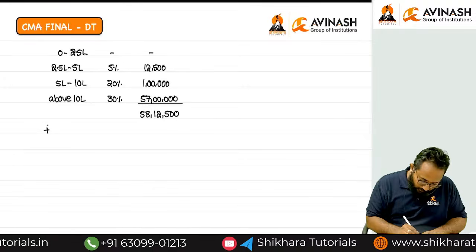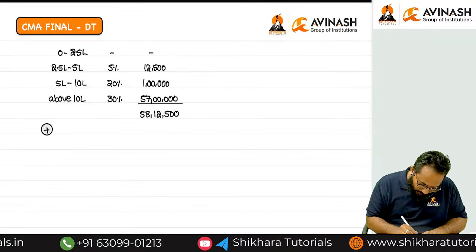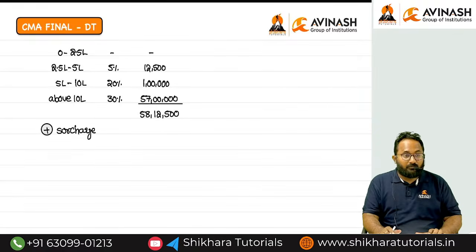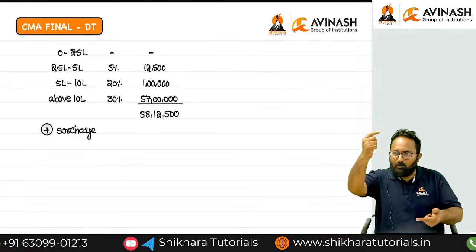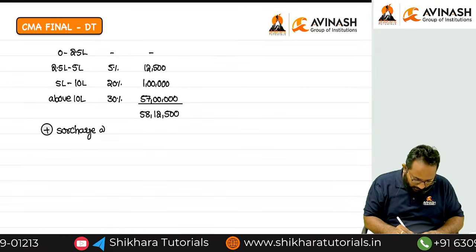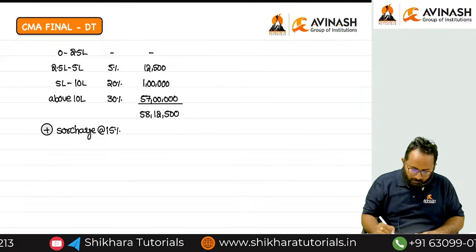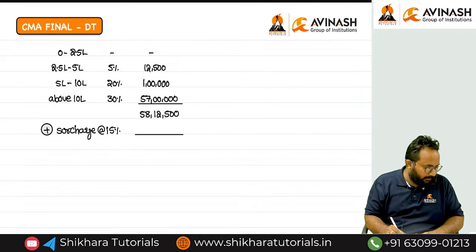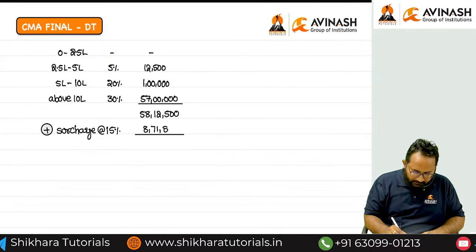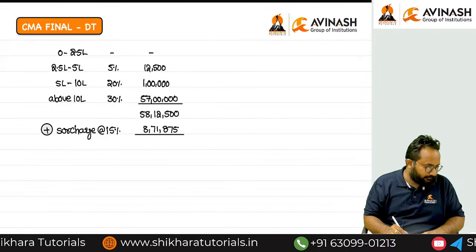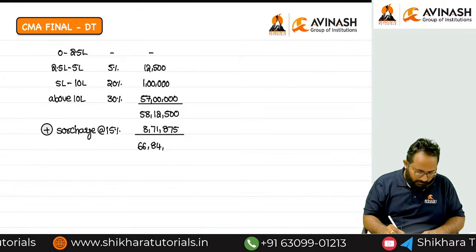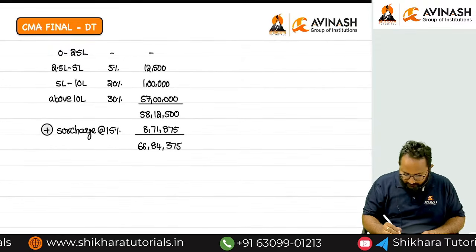Here you have to take care of the surcharge. What is the rate? If the total income exceeds 2 crore, 25%. Equal to 2 crores, 15% only. Many are making the mistake here. Please tell me what is that 15%, ma? 8 lakh 71,875. Total 66 lakh 84,375. Can I substitute directly?